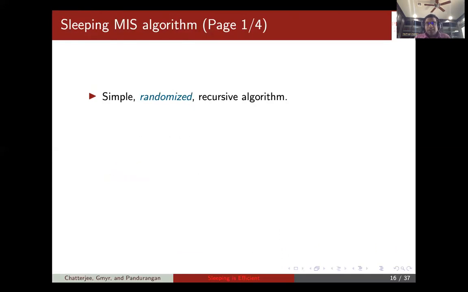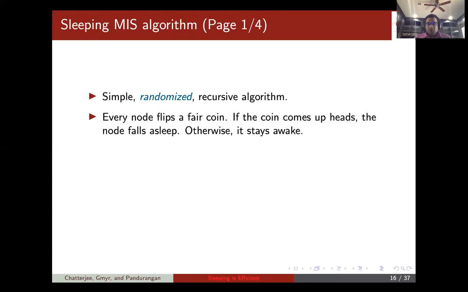So our sleeping MIS algorithm addresses all these and gets the constant node average complexity in the sleeping model. And it's a very simple algorithm. It's a very simple randomized recursive algorithm, totally divide and conquer type. So what is the algorithm?